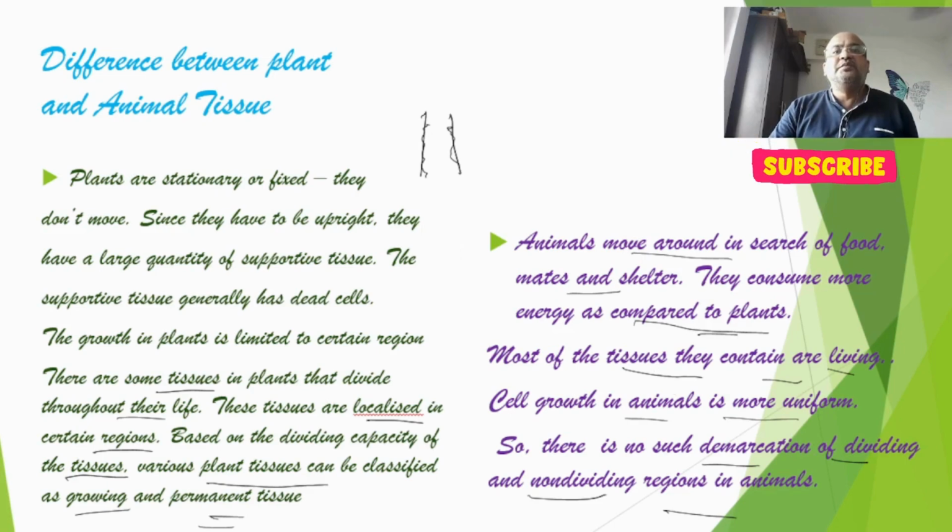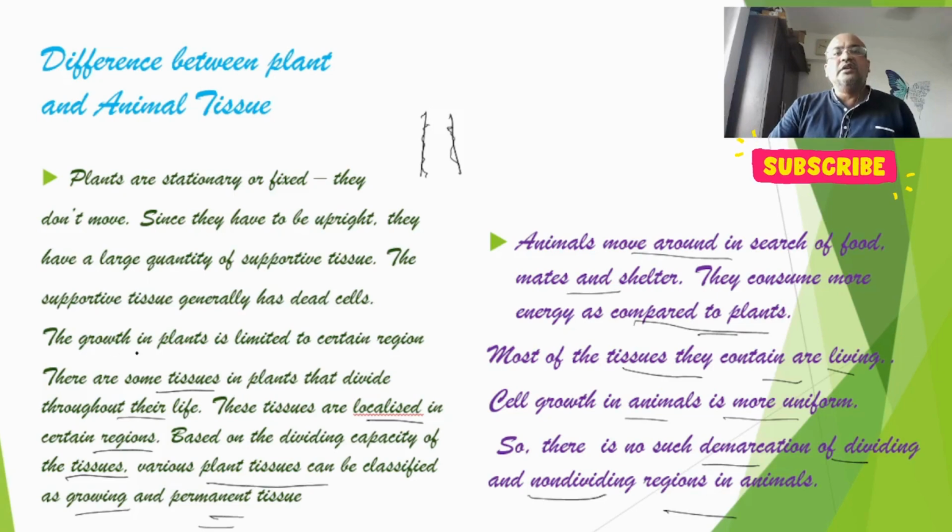Let's see the difference between plant and animal tissue. You see that plants are stationary, they are fixed. They don't move, so there is no movement in plants. Since they have to be upright, what do they require? They require a large quantity of supportive tissues to support them. The supportive tissues are generally dead cells.